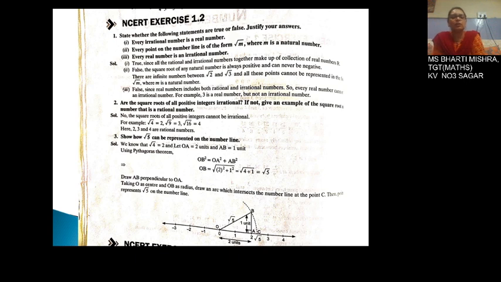So here we have got some positive integers whose square roots, for example, the square roots of 4, 9 and 16, come to be rationals. And we have already represented square root of 5 on number line.